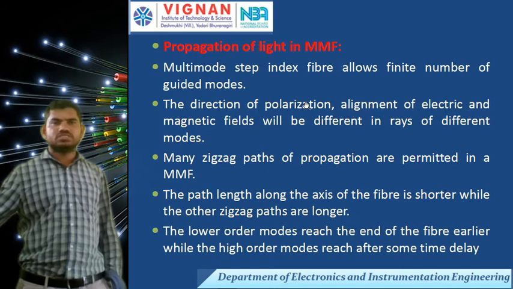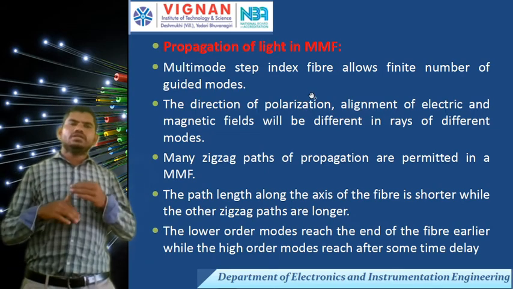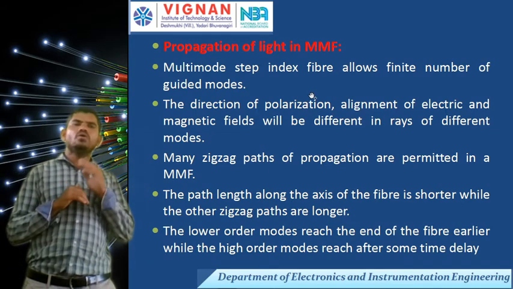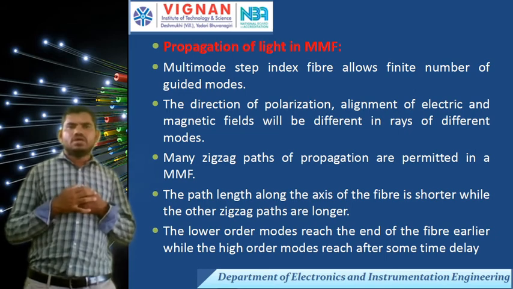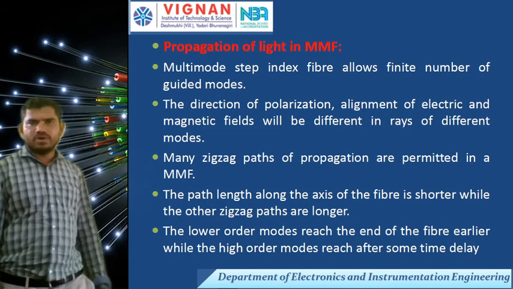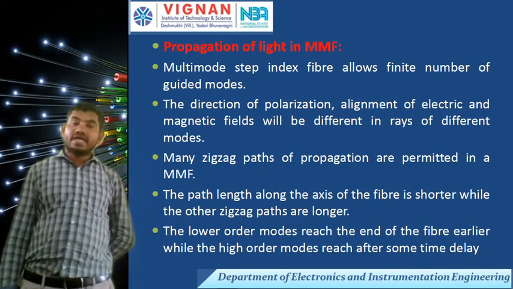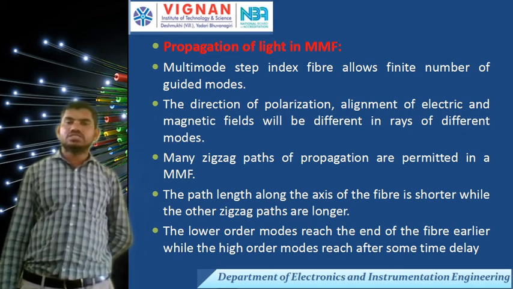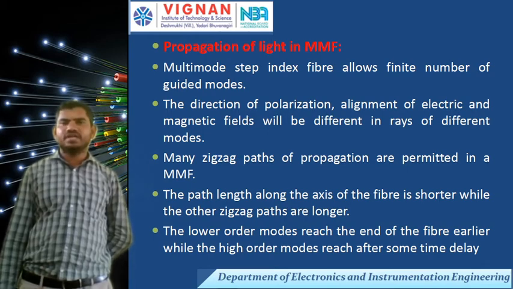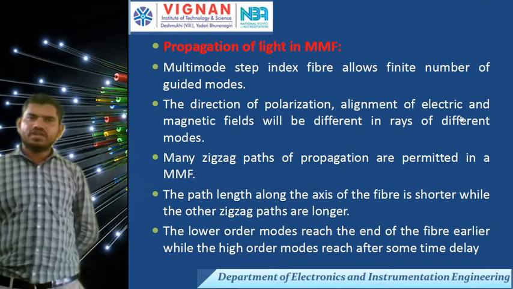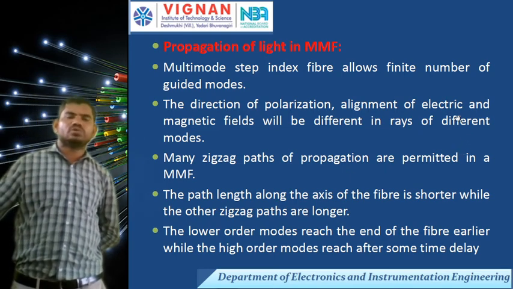Okay, this is structure. Now, in these multimode fibers, how is the light propagated? A multimode step index fiber allows a finite number of guided modes. The direction of polarization and alignment of electric and magnetic fields will be different for rays of different modes.